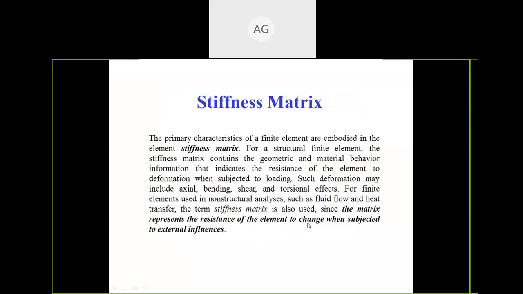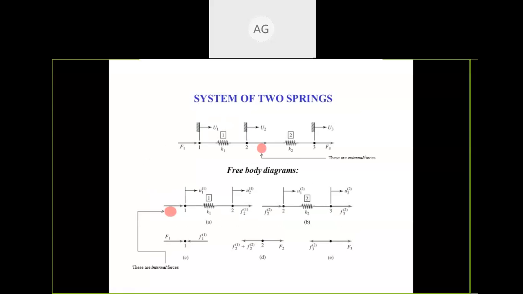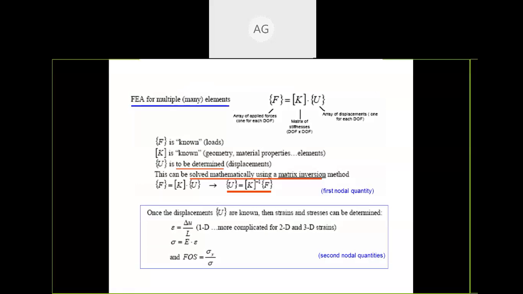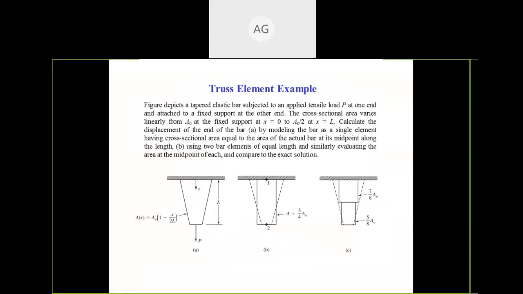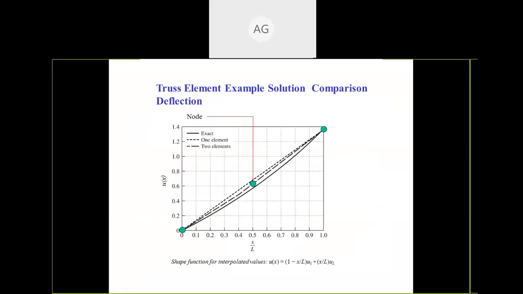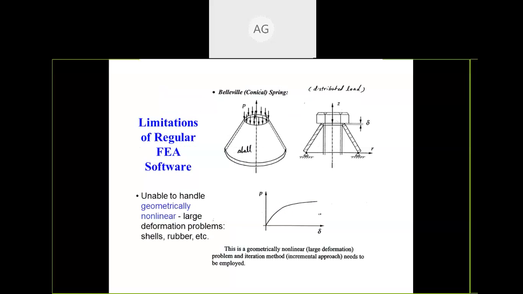Then these are stiffness matrices. These are calculations that I'm not going to discuss right now. So now I'm coming back to the practical part, how you can use it. Earlier we used to do those calculations by hand for analysis, but now we are using software for all the analysis.